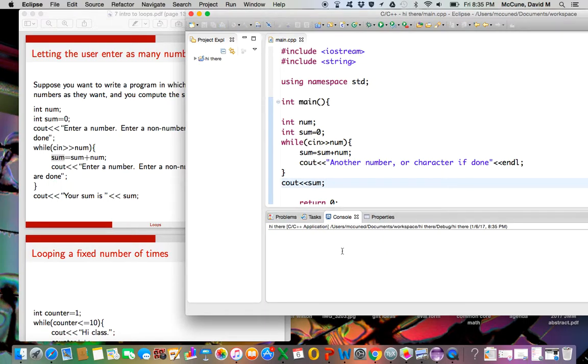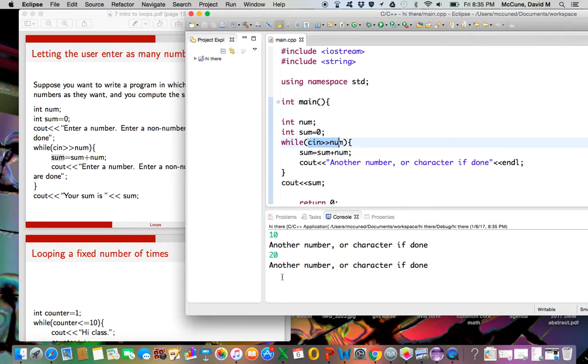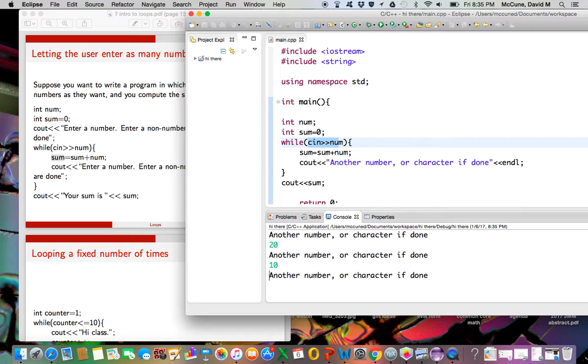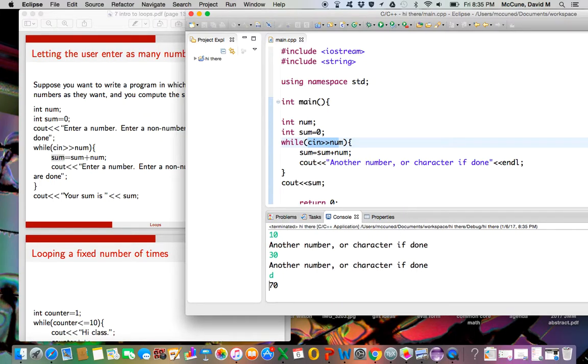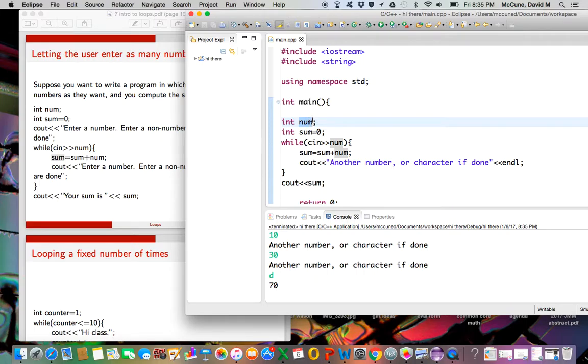Okay, so I'm going to enter a 10. Another number or character if done, I'll enter 20. As long as I'm entering an integer, this statement is still true. So now I could enter maybe another 10 and maybe a 30, etc. Now I'm going to enter a non-number like a D. Entering a D makes the statement false because num here is not a character, it's an integer.